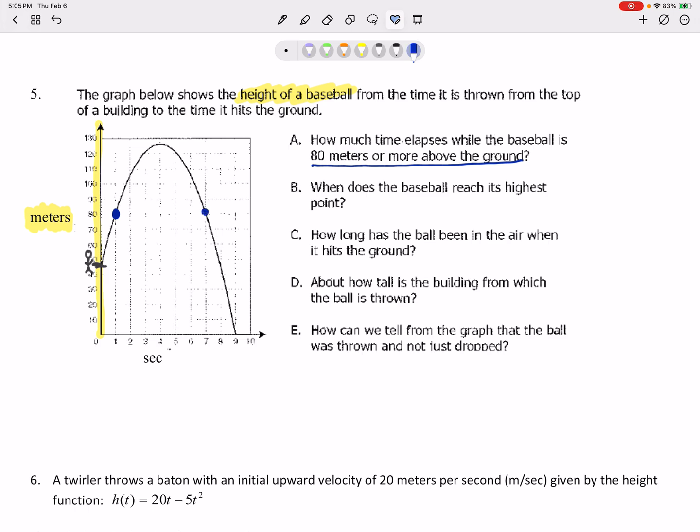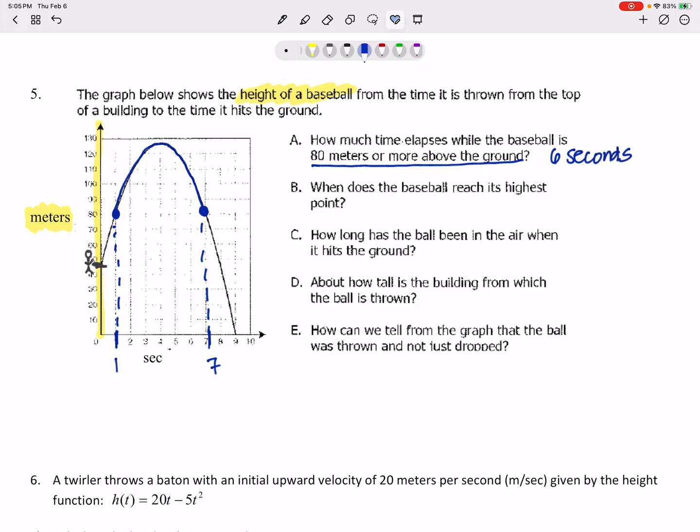So here's 80 meters right there. So how long is it 80 meters or higher? Well, from 1 second to 7 seconds, that's a difference of 6 seconds.